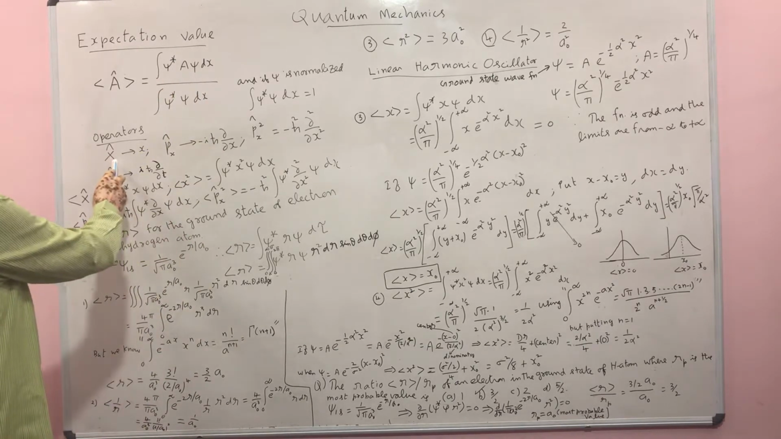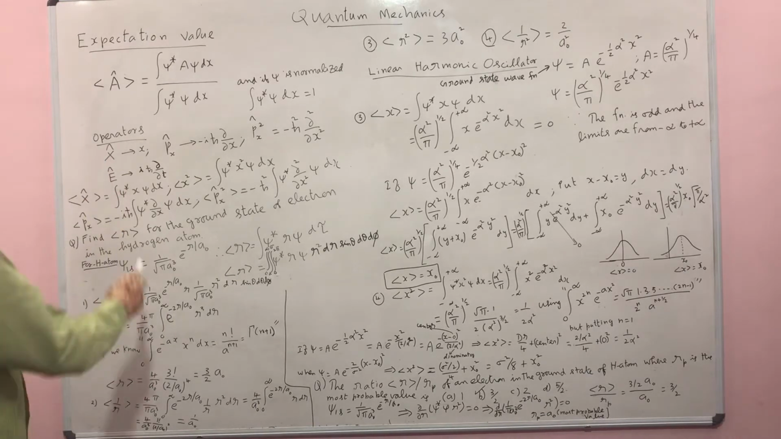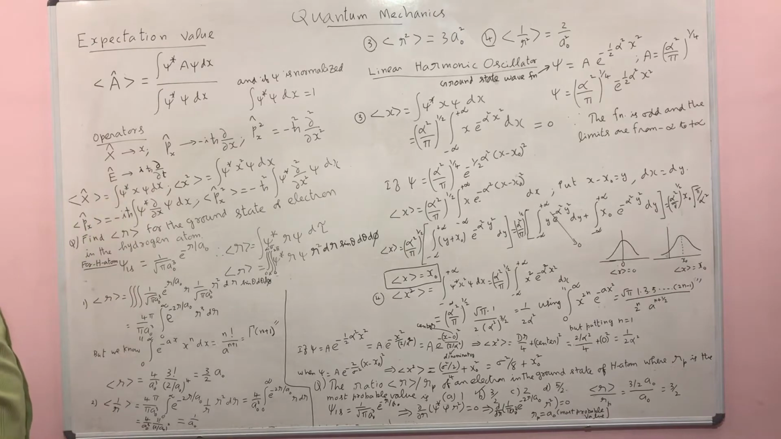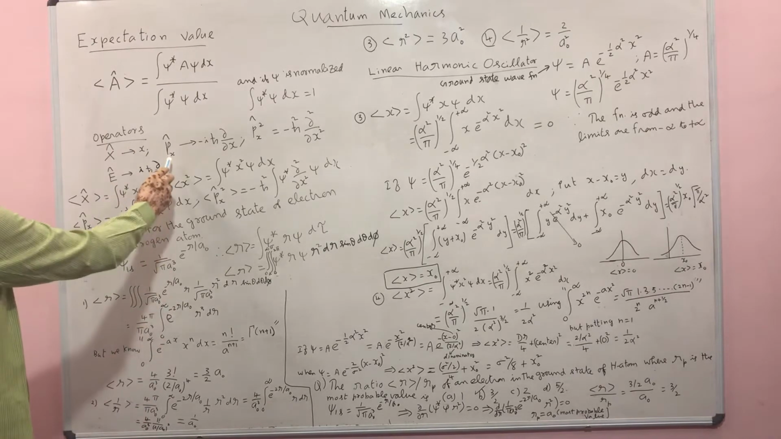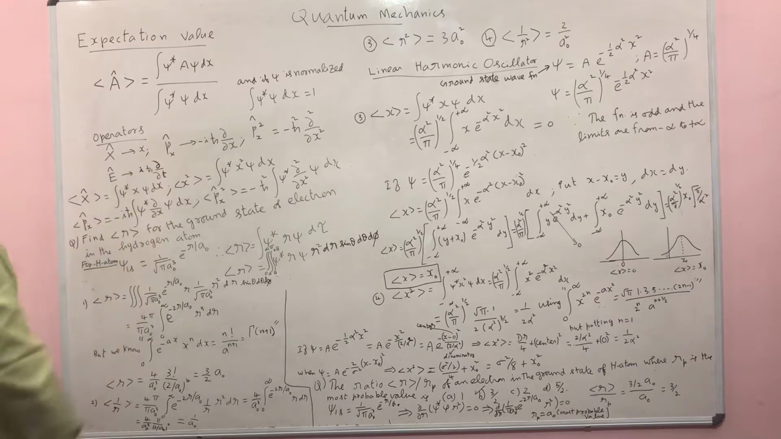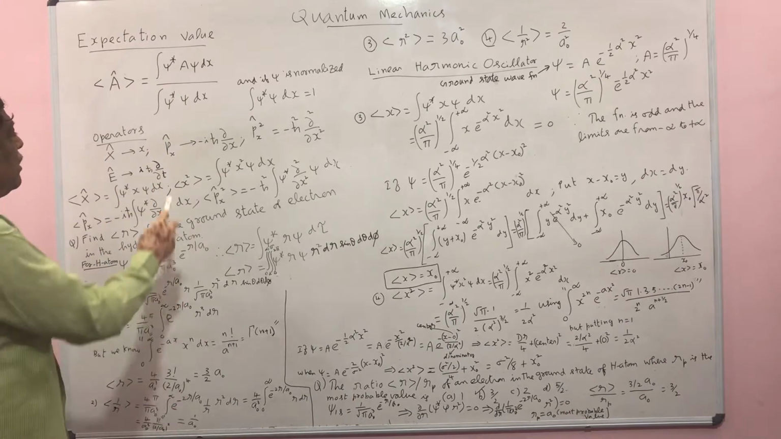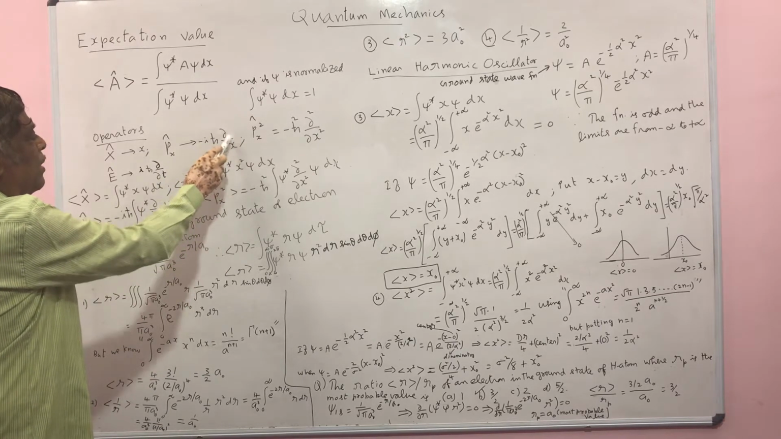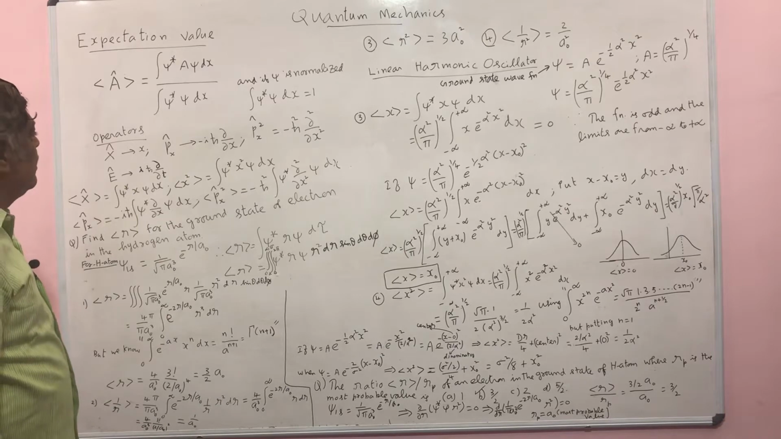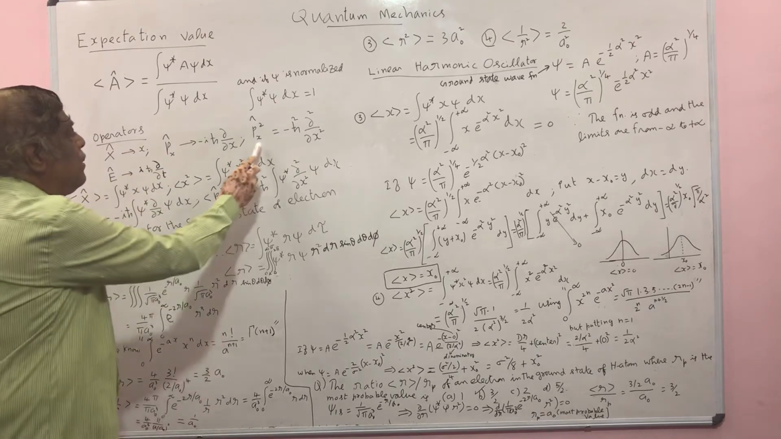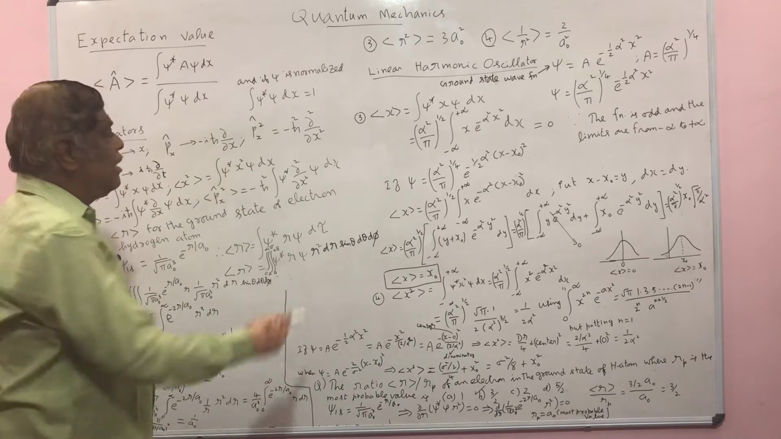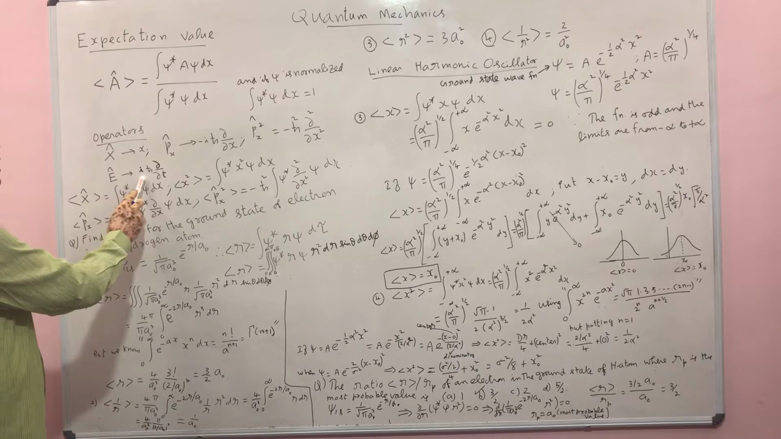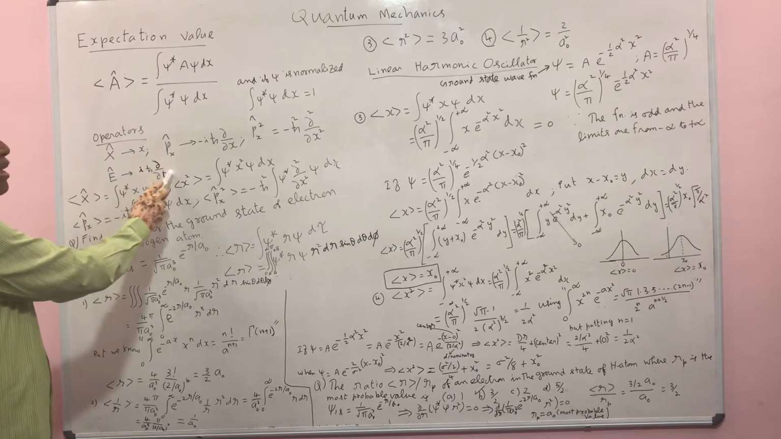Now, for the position operator x, that may be replaced by x, the position coordinate. The px operator, the x component of the momentum operator, is replaced by minus i h cross d by dx. This is the differential operator for the momentum. The px square operator is minus h cross square d square by dx square, and the energy operator may be expressed in terms of i h cross d by dt.